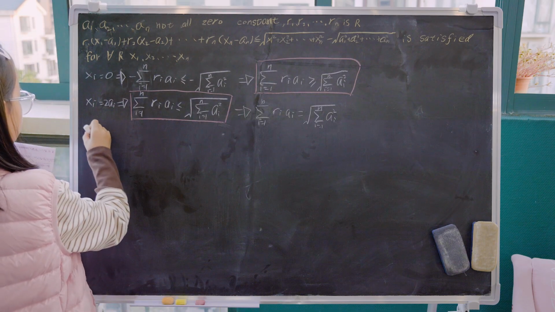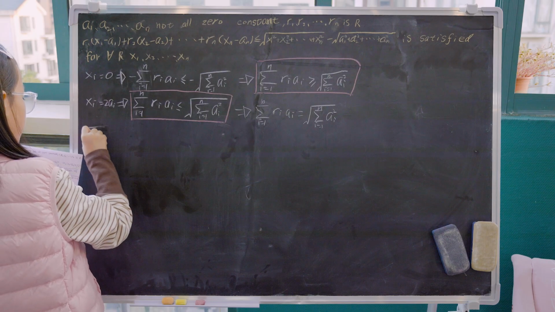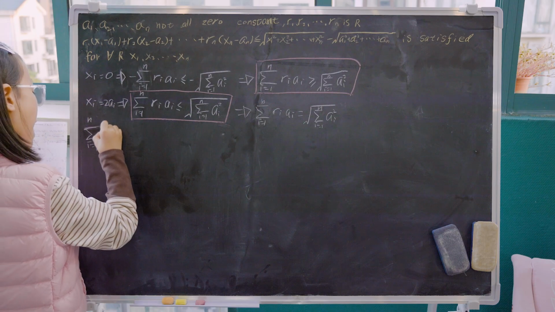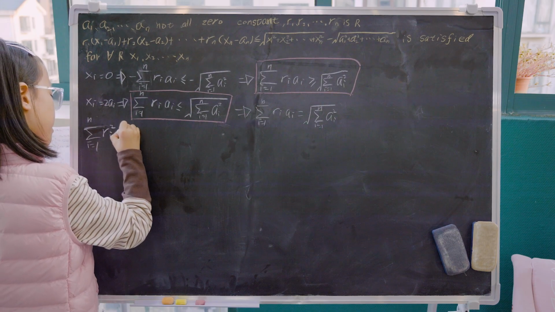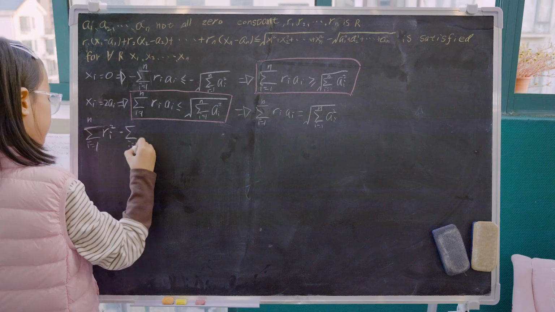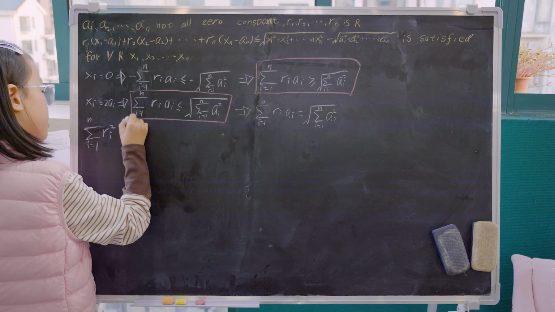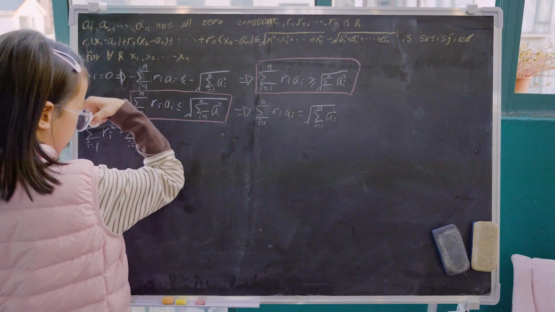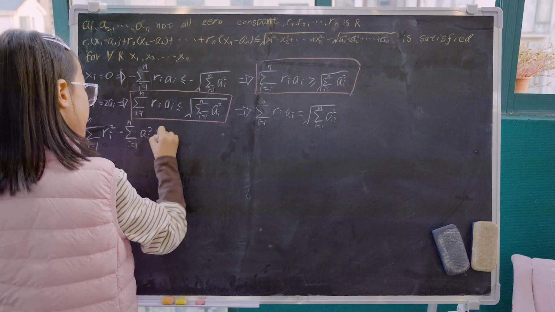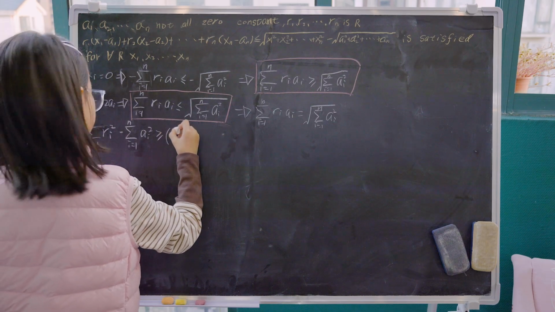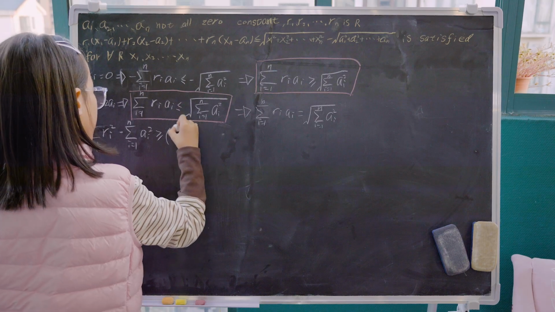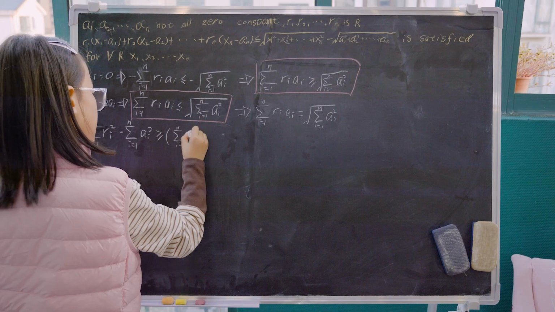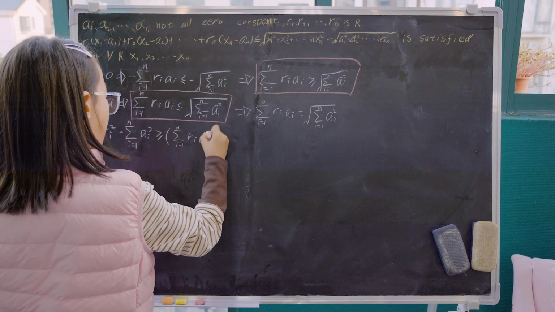That is, sigma i equals 1 to n of ri squared times sigma i equals 1 to n of ai squared is greater than or equal to (sigma i equals 1 to n of ri ai) squared.